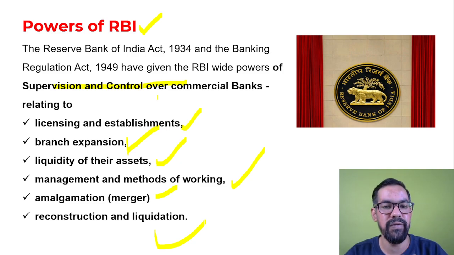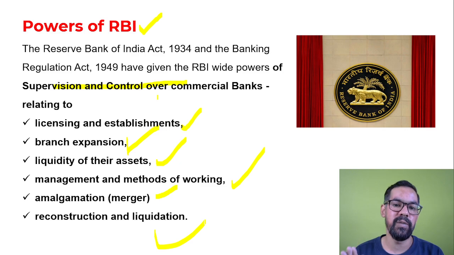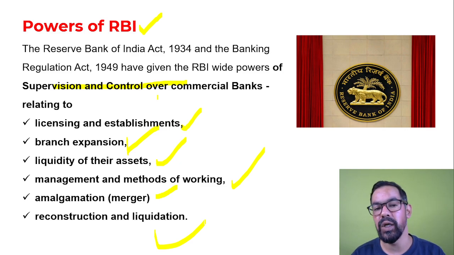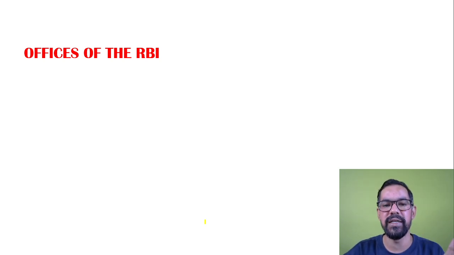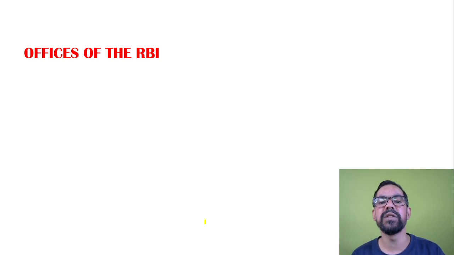These are some major functions or major powers which are generally given to RBI as per the RBI Act 1934 and Banking Regulation Act 1949. When we come to the functions of RBI, we will deep dive into these. Okay, first we will discuss the overall structure of the RBI or the central bank. Then we'll come to these points or the working areas and all.